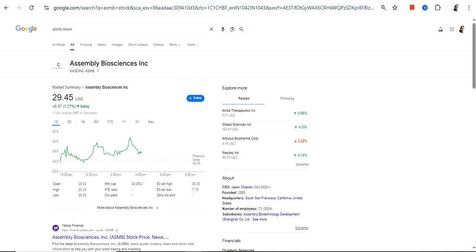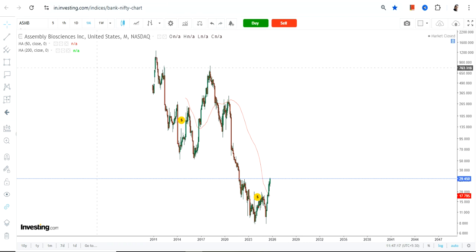So we are going to discuss Assembly Biosciences Inc, and the ticker symbol is ASMB. First of all, we are talking about a bioscience stock, and these kinds of stocks are extremely sensitive to news. Any bad news and you will see a crash of 80 to 90%. So apart from fundamental and technical risk, there is a news risk as well. Please keep your eye on that.